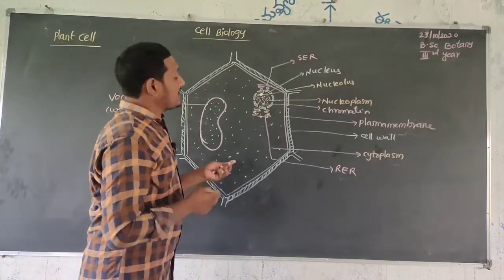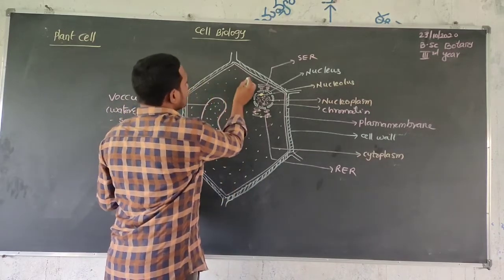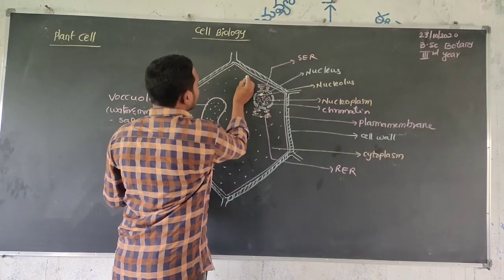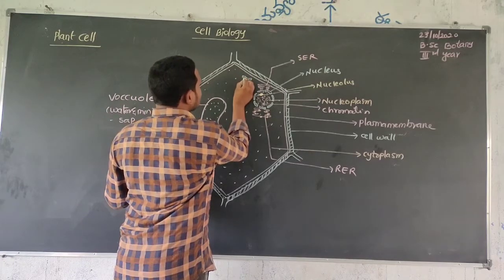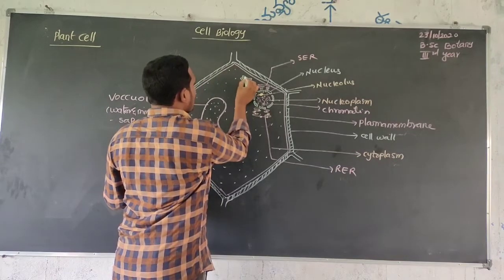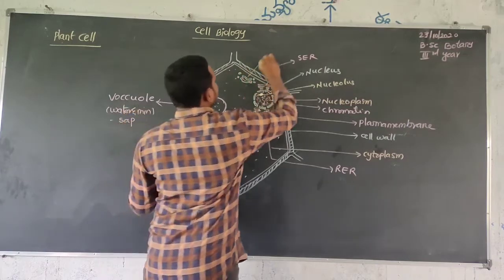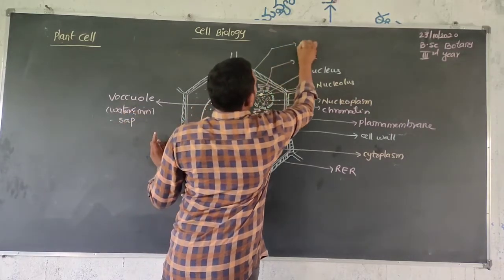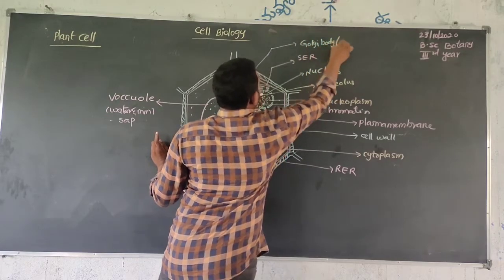Next, mitochondria also present. Sorry, before that, the Golgi complex. We observe the Golgi body or Golgi complex.